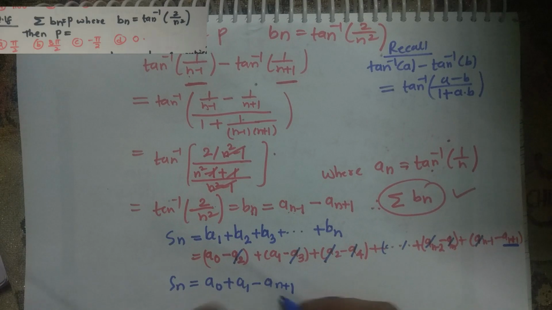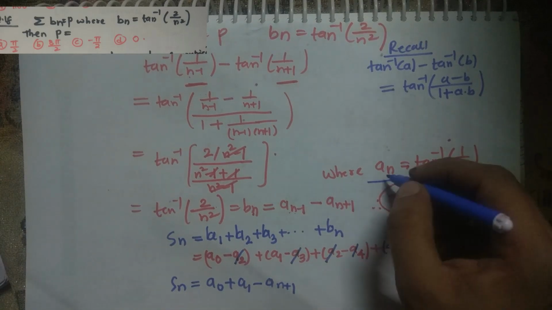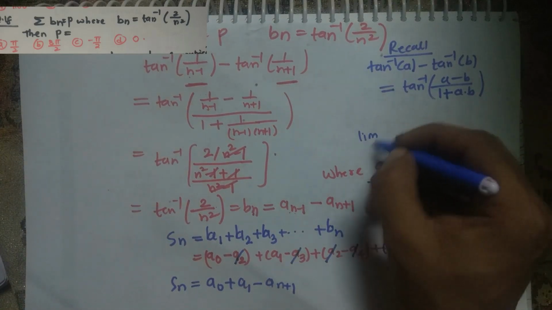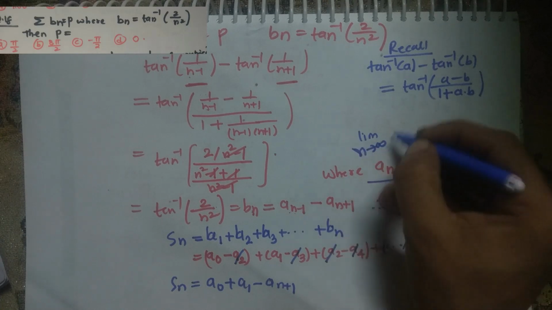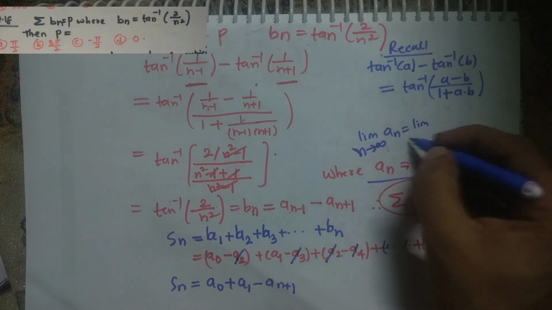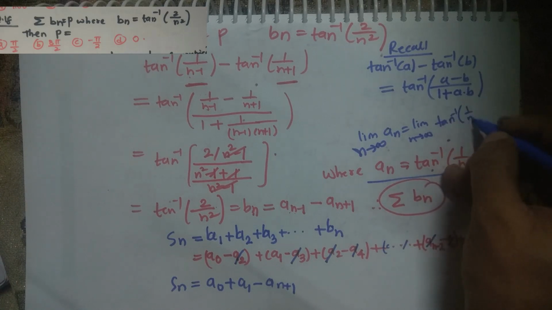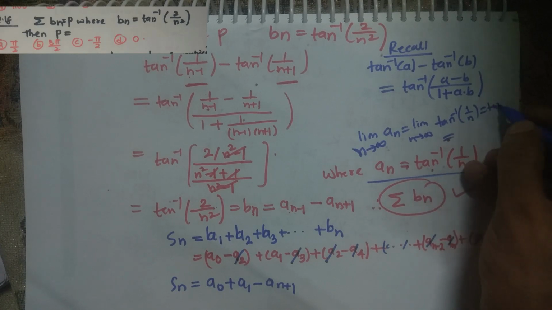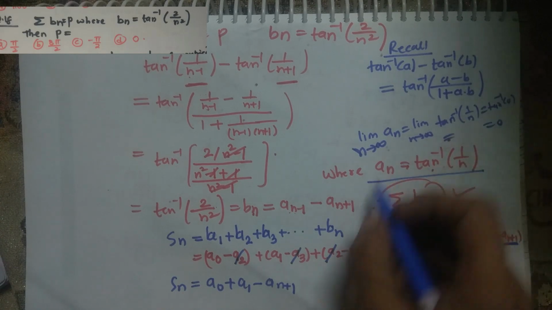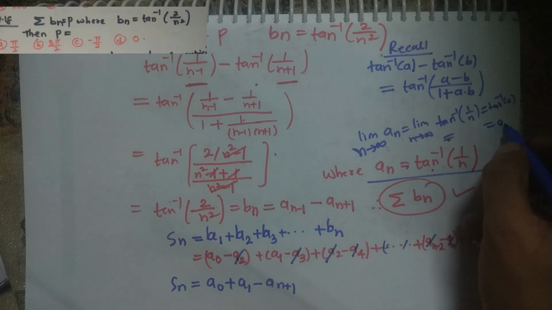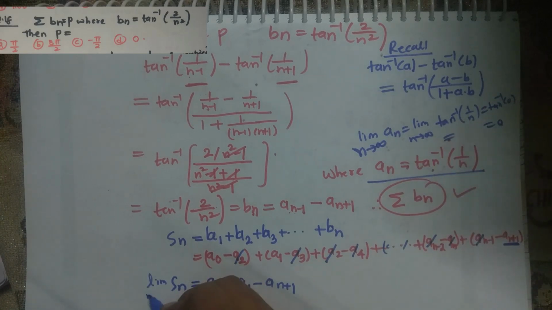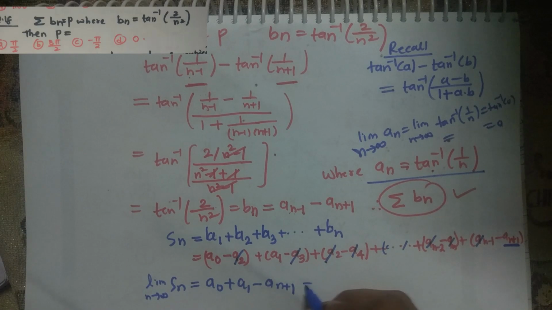Now see what is our an. If you look at an carefully, this is nothing but our sequence, and if I try to find out the limit of this an as n tends to infinity, I will get limit n tends to infinity of tan inverse of 1 by n. What will be the limit? This is 1 upon infinity, which means 0. Tan inverse of 0 is nothing but 0. So the limit of an will be 0 as n tends to infinity. Okay, if I take n tends to infinity of this partial sum Sn, I will get a0 plus a1, because an plus 1 will tend to 0.